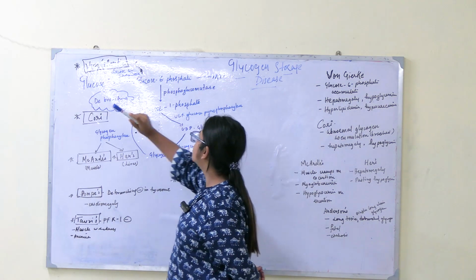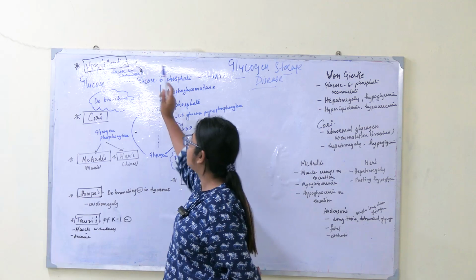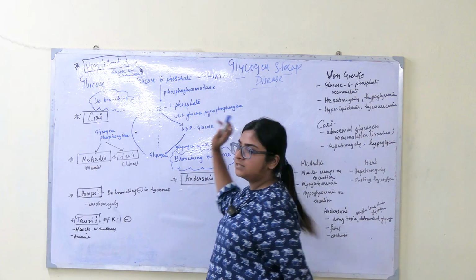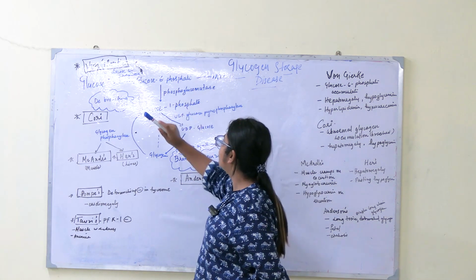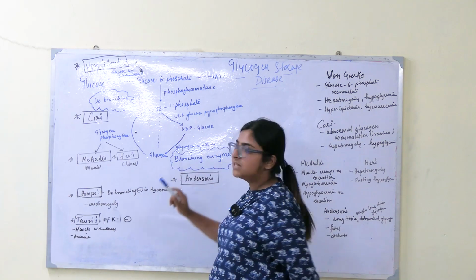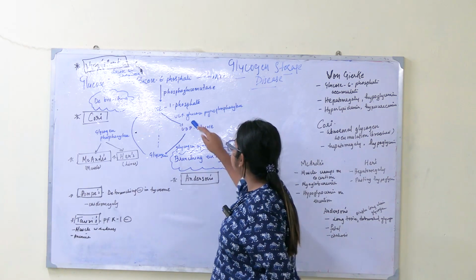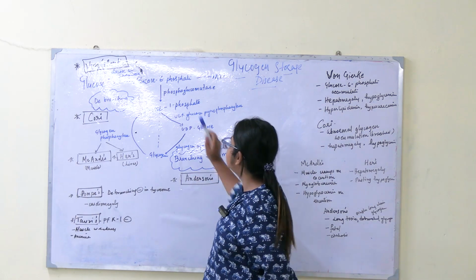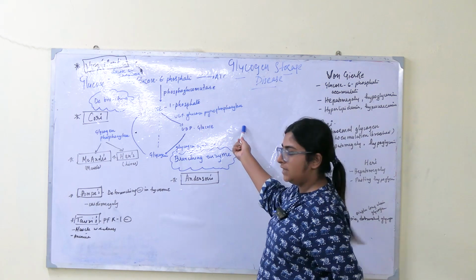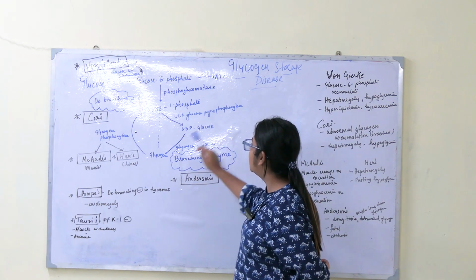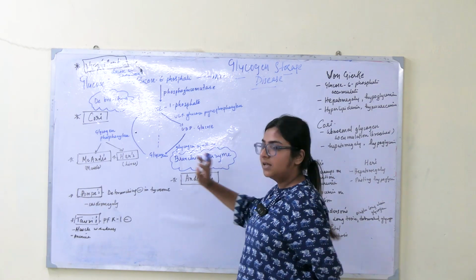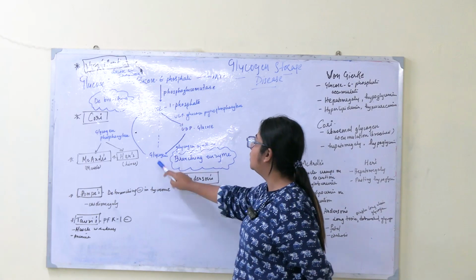So glucose will form glucose 6-phosphate. We won't go into the further steps of glycolysis. From glucose 6-phosphate, glucose 1-phosphate gets formed. From glucose 1-phosphate, how does glycogen get formed? Two steps are there. First is UDP glucose, and the first enzyme is UDP glucose pyrophosphorylase. The second enzyme, from UDP glucose to glycogen, is glycogen synthase. These two enzymes are enough to form glycogen from glucose 1-phosphate.